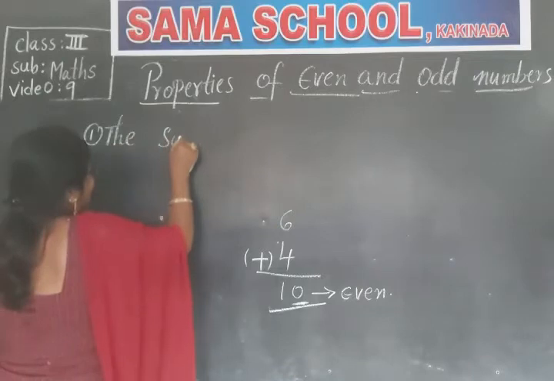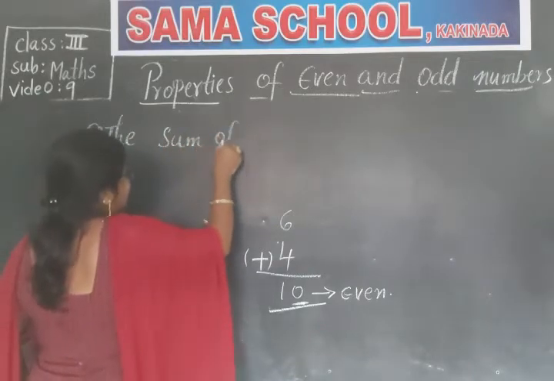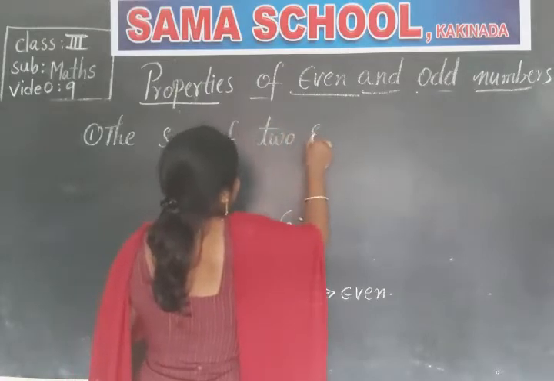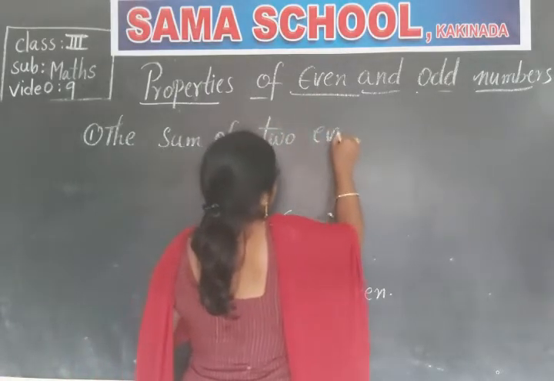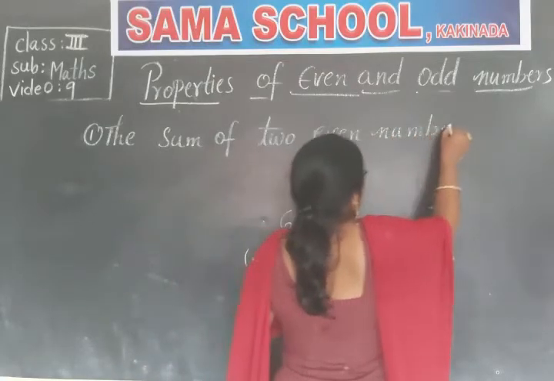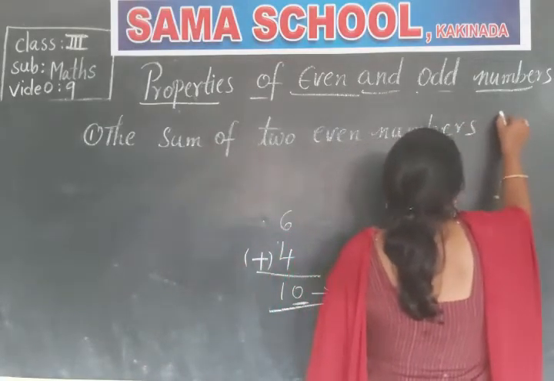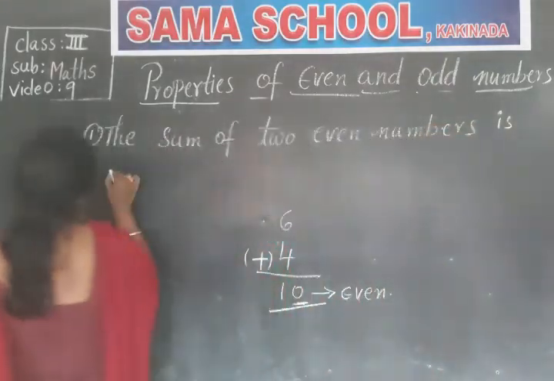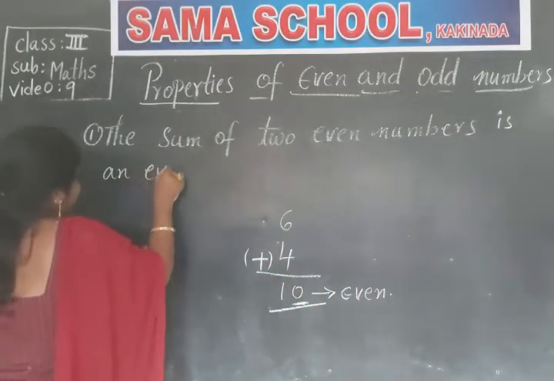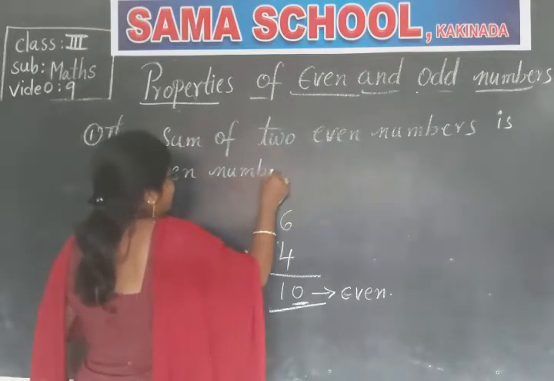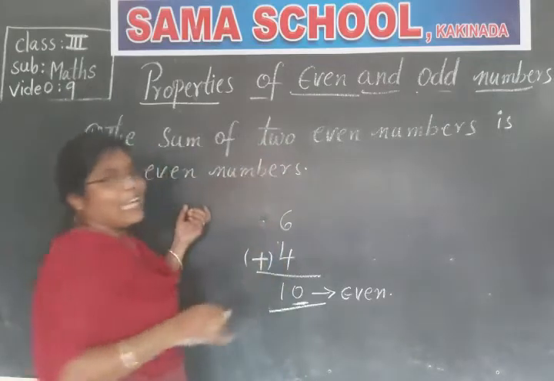The sum of two even numbers is an even number.